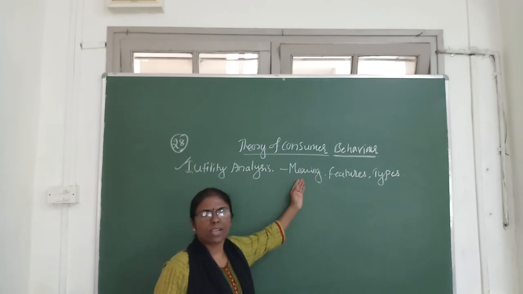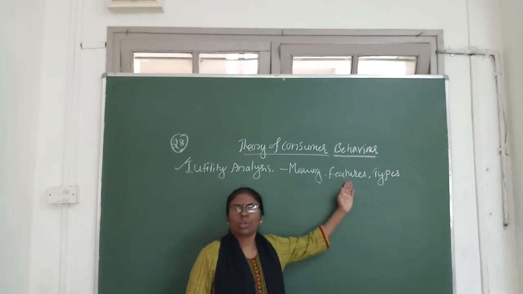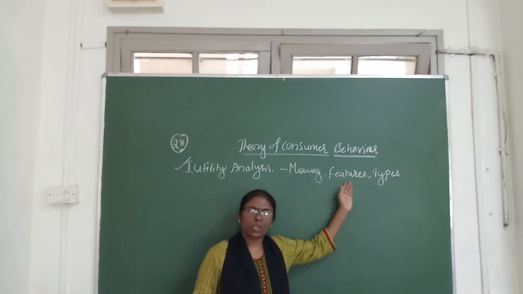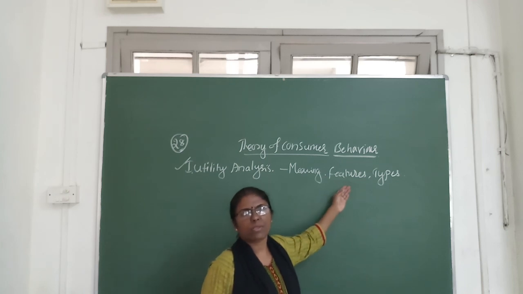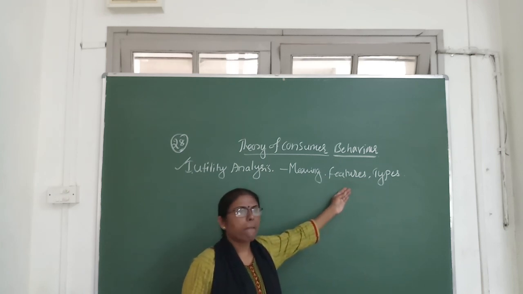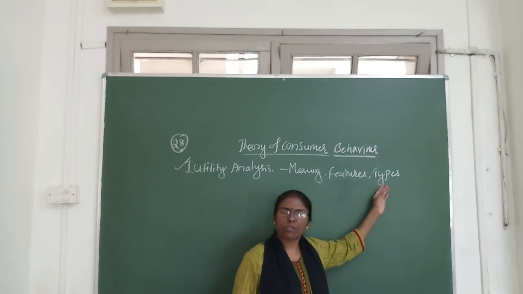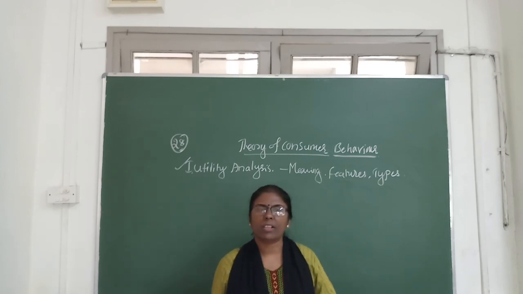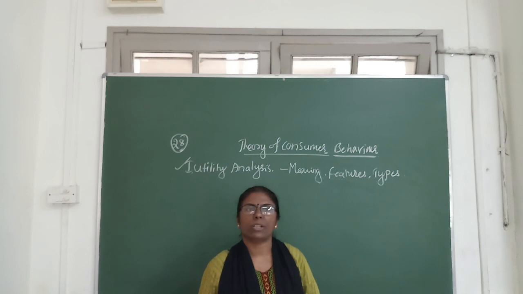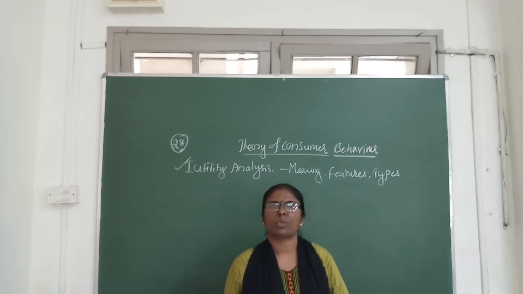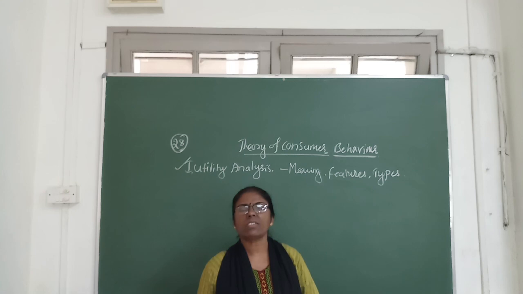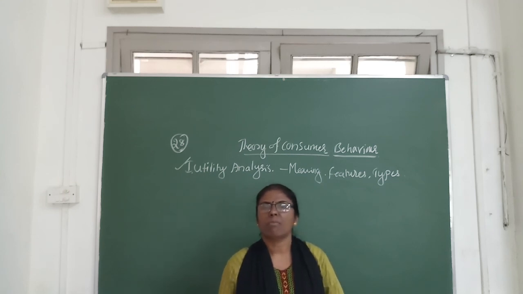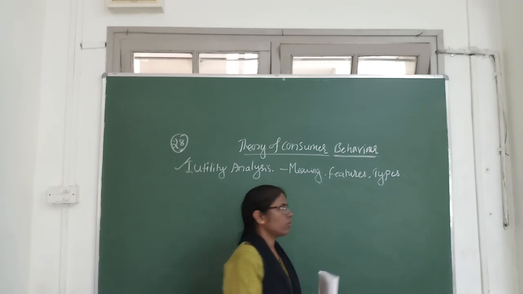So what is the meaning of utility? Utility is the want satisfying power of a commodity. So a few important features were discussed. That is, utility is not objective, it is subjective. Utility differs from place to place, time to time, and utility is a psychological concept, etc. And then types of utility. So we discussed three important types of utility: initial utility, marginal utility, and total utility.